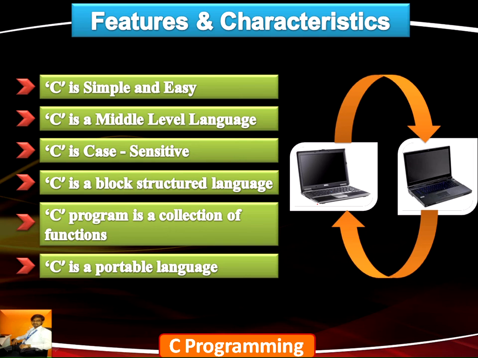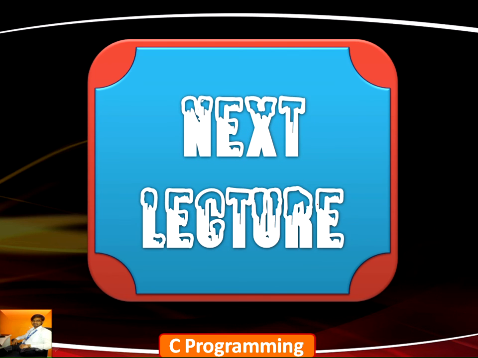However, the source code written by the user can easily be ported from one machine to another, with small modifications if necessary. Also in C, every statement or instruction that we write should end with a semicolon. So these are the basic features and characteristics of the C language. We are going to learn more about them in the coming lectures. See you in the next lecture. Thank you.